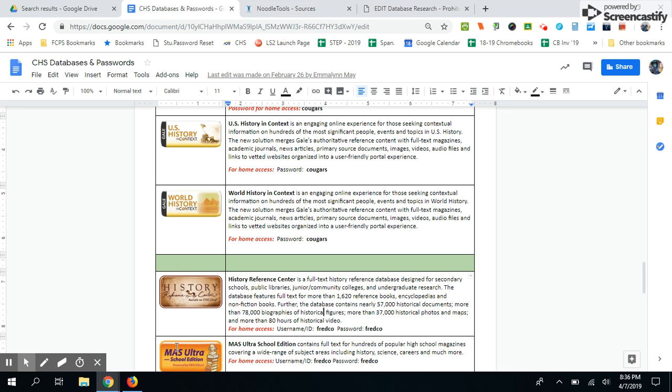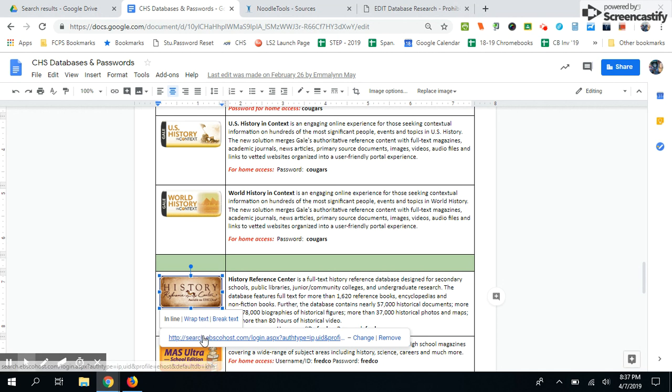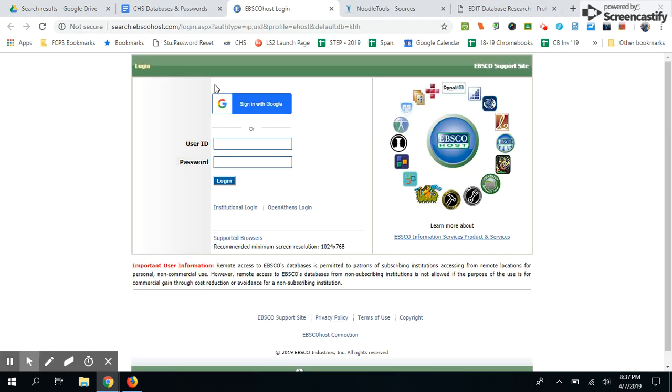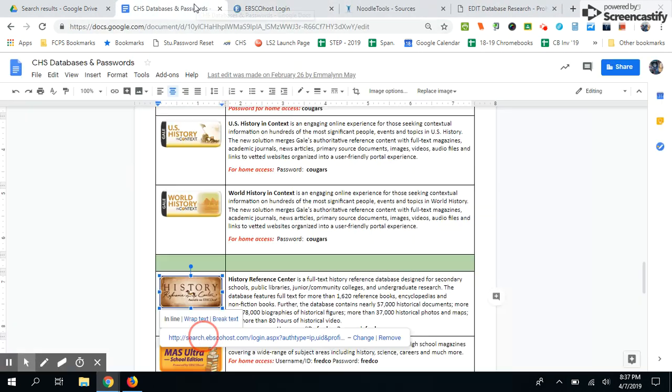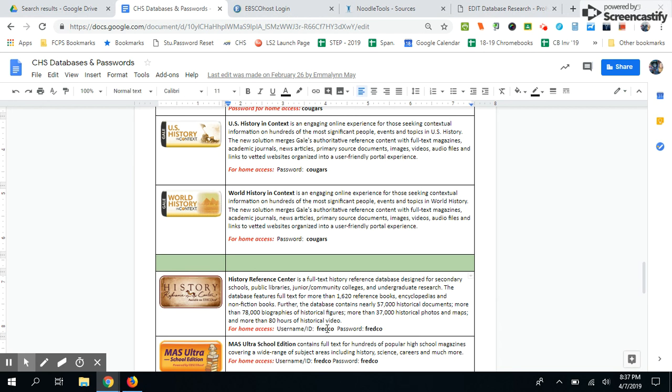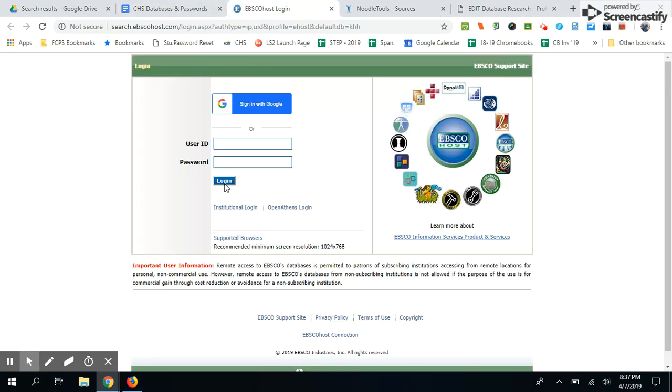The third database I recommended you use is History Reference Center. So we're going to go ahead and click on that. Now I'm at home right now, so this is asking me for my username and password. So I'm going to put in Fredco, and hit login.